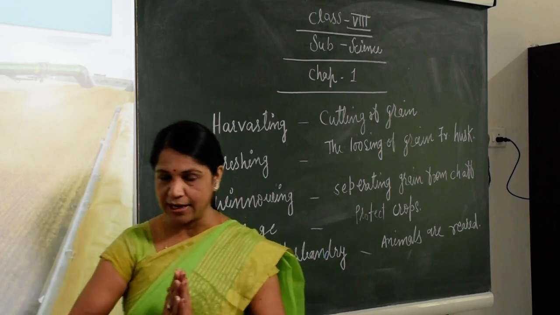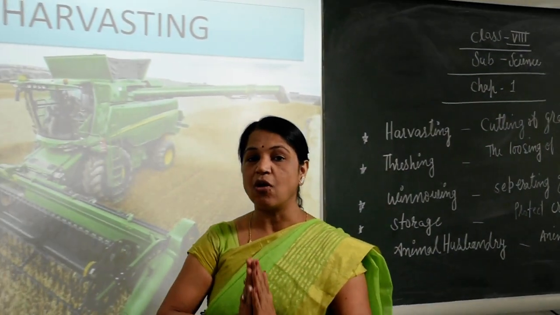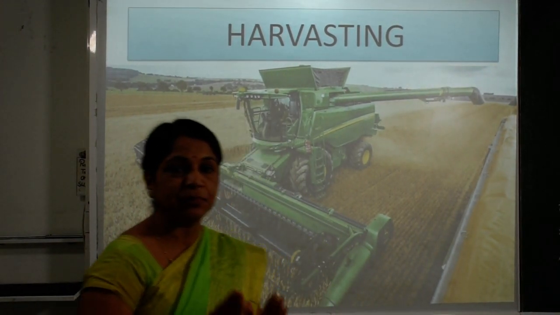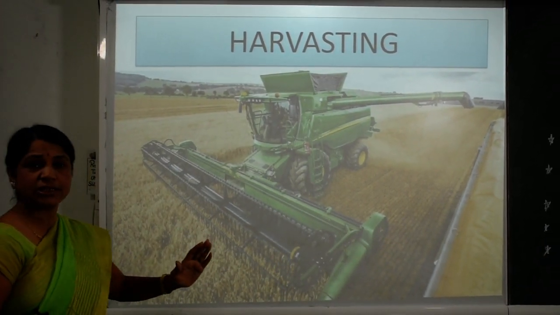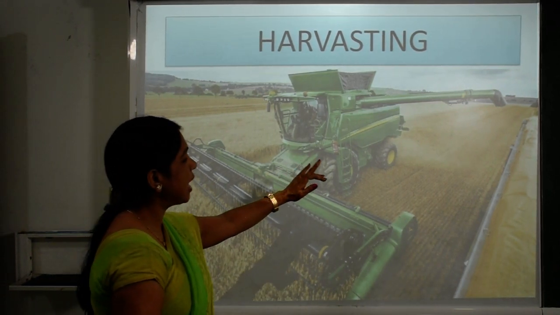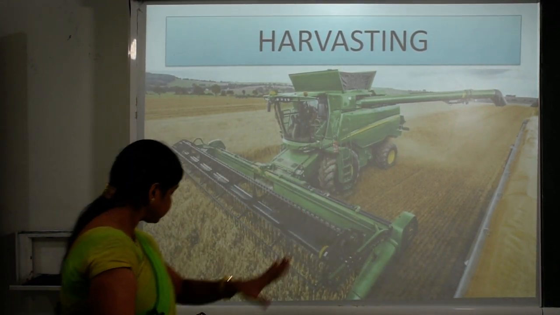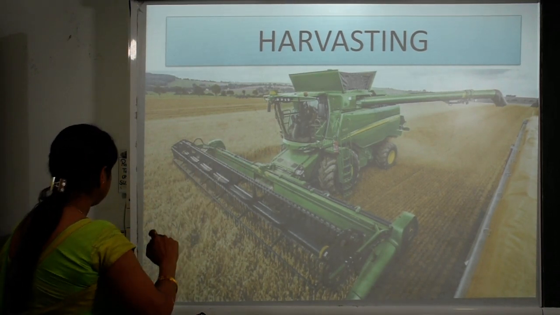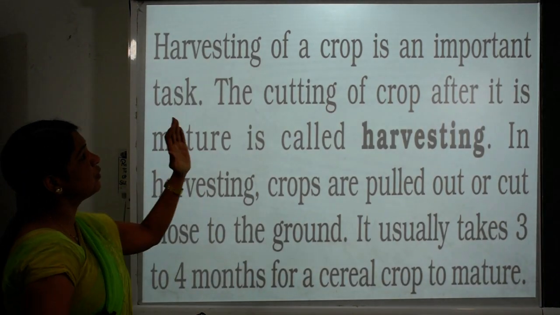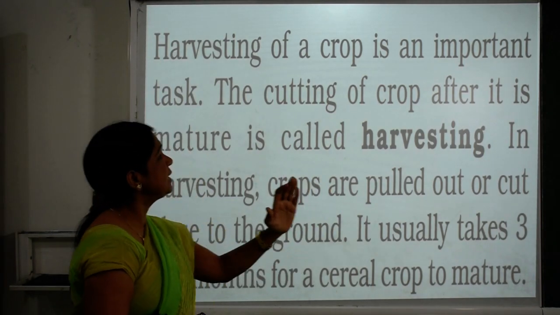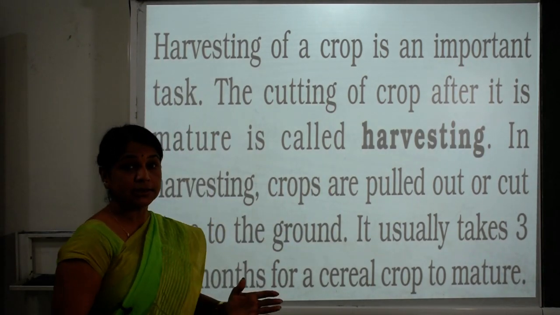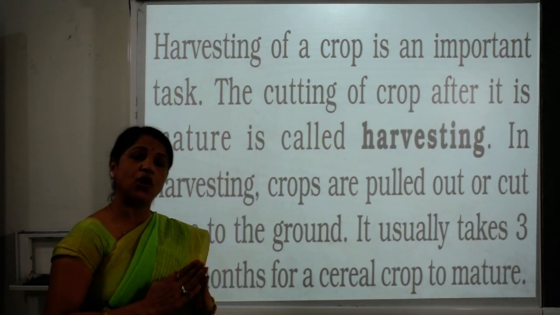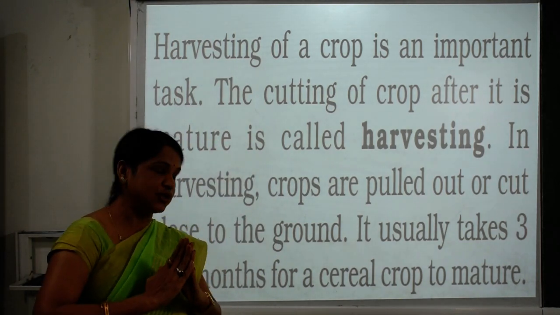Let's move ahead. We are going to see all the topics one by one in depth. So children, first I want to start with the harvesting system. In this system, we see that the harvesting of a crop is an important task. Definitely it is a very precious task, the cutting of crops after they are mature.